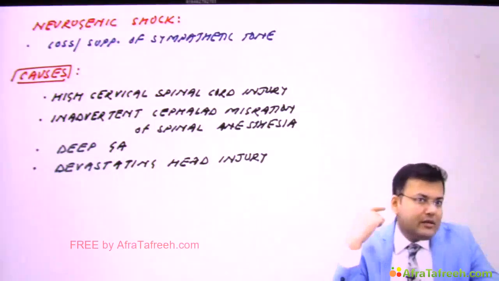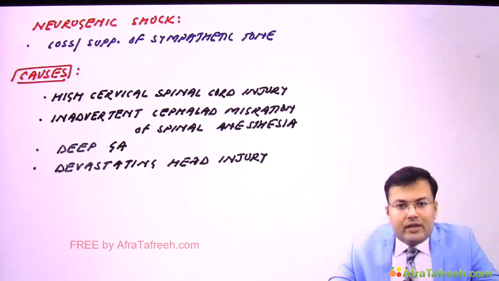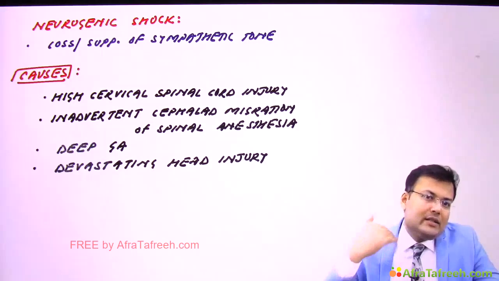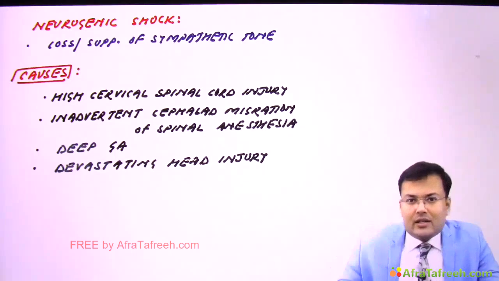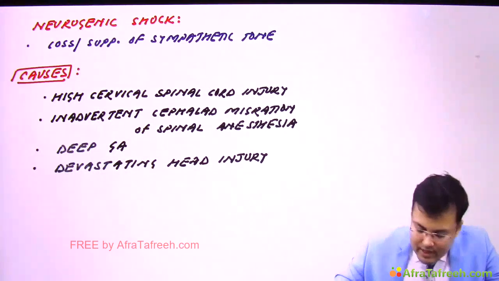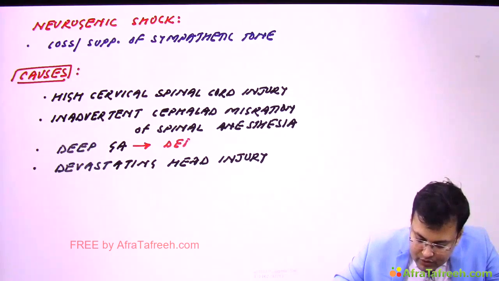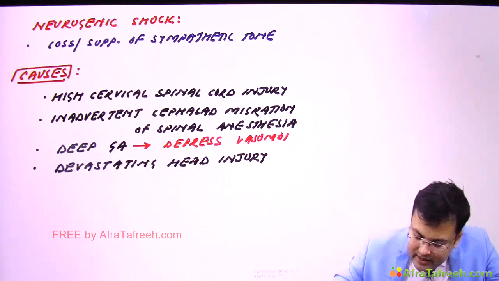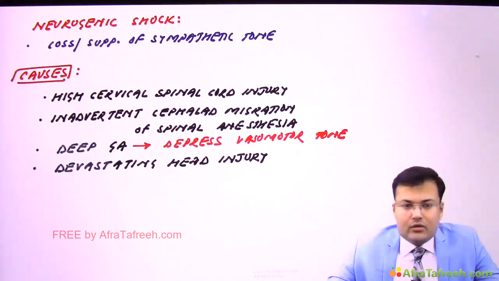So neurogenic shock can result from high cervical spinal cord injury. You have seen in OT that whenever we give spinal anesthesia and there is inadvertent cephalad migration of spinal anesthesia, or sometimes if deep GA, deep general anesthesia, is given, what is the problem? Deep GA can depress vasomotor tone and it can also lead to neurogenic shock. You might find such patients in head injury. So devastating head injury can also lead to neurogenic shock.